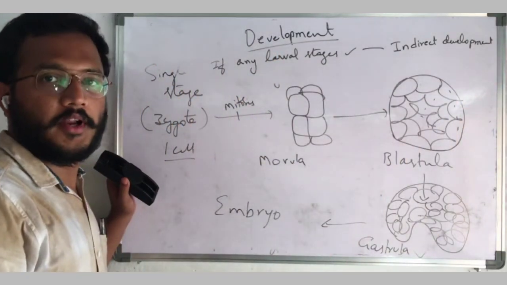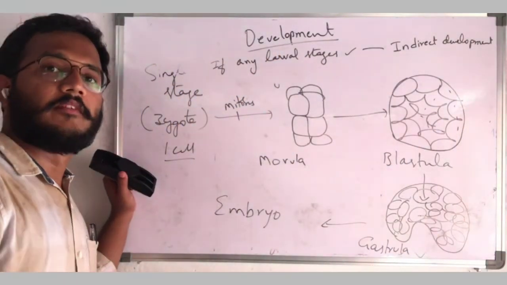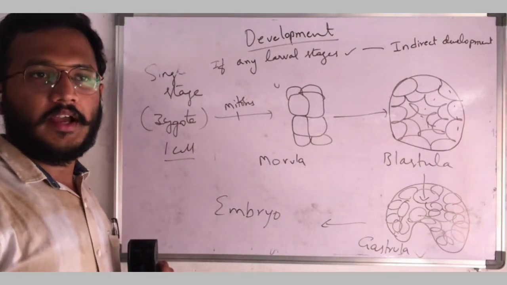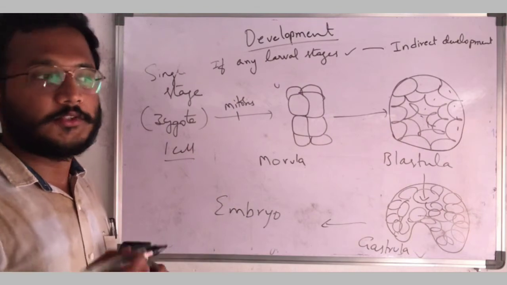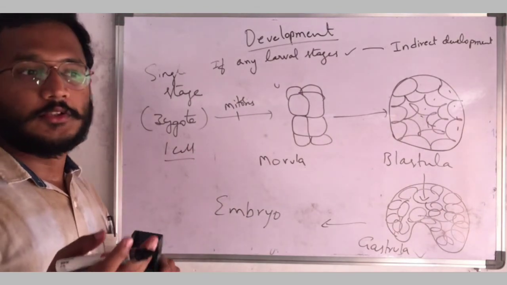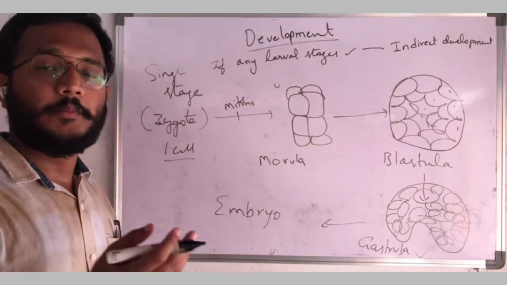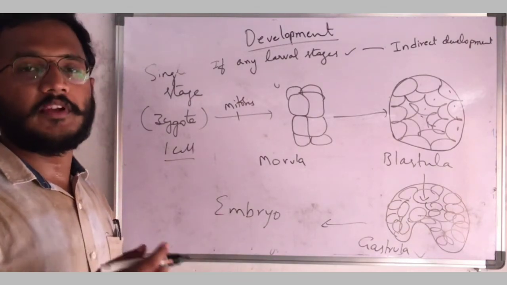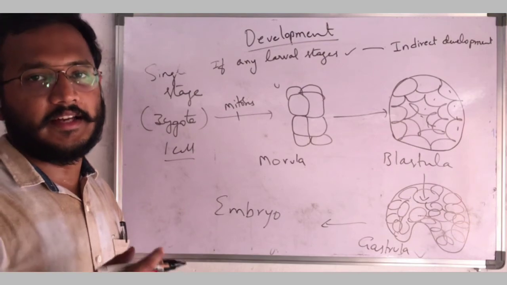For example, arthropoda we can take, silkworm. During the development of silkworm we will see caterpillar, and again it will develop into butterfly. So the adult stage is butterfly. So for the development of the adult stage, in between it is going into larval stages. So that type of development is known as indirect development.